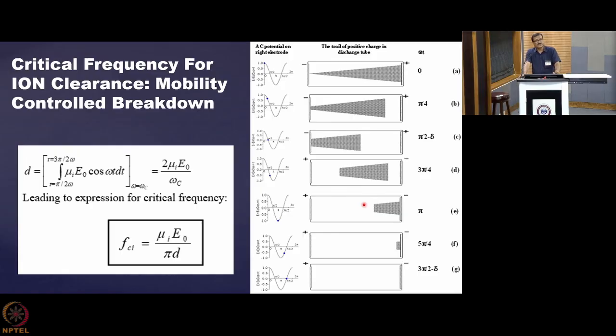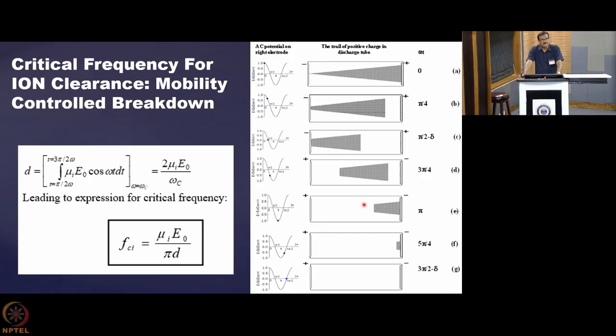You see the number density of the charged particles, you will be multiplying by 10 to the power 19, sometimes 10 to the power 17, 10 to the power 19, like that. So this is a huge figure by which you will be multiplying the field, because if you apply the superposition principle, the field will be due to all the charged particles, and that will be a very, very significant field which will be assisting the breakdown.